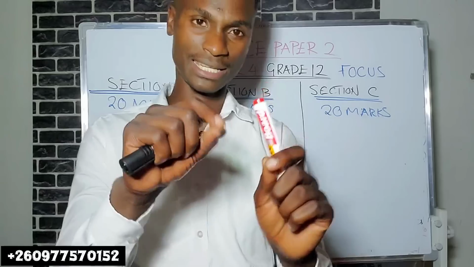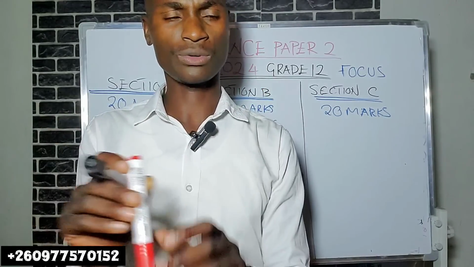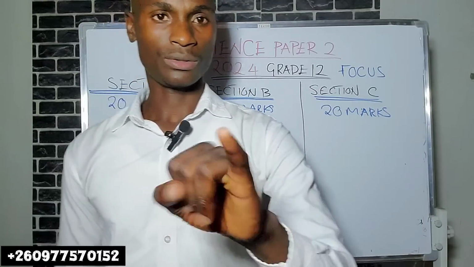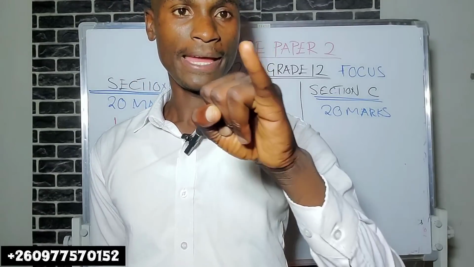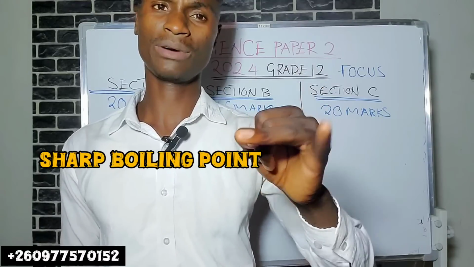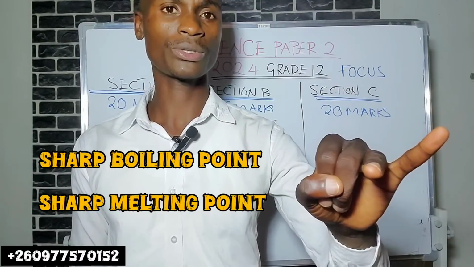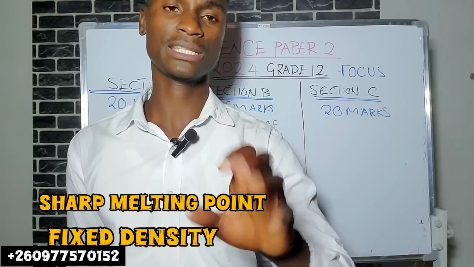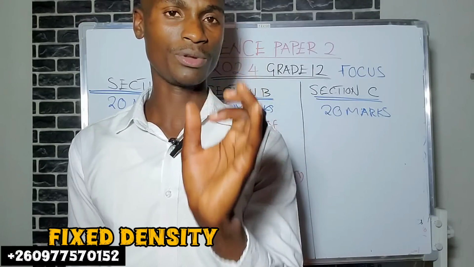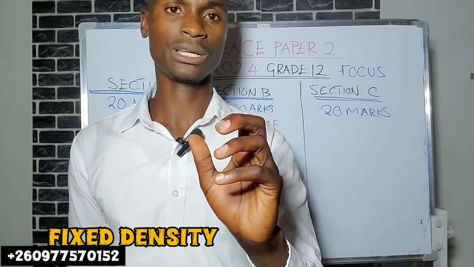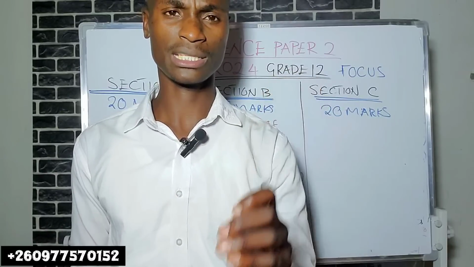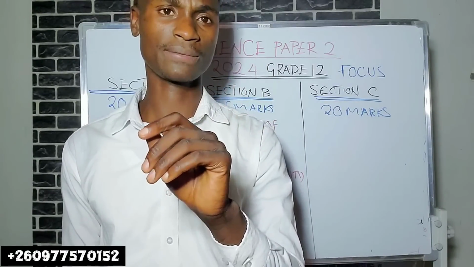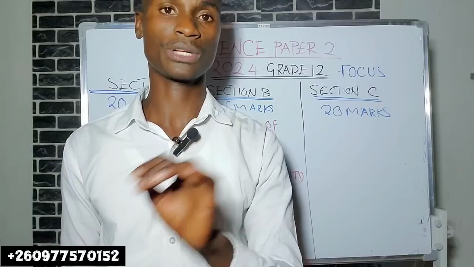Now, what do you test? What do you determine for you to know that this one is pure or not pure? Talk of a boiling point. Something which is pure has sharp boiling point. Melting point also is fixed. Sharp melting point. In terms of density, it has fixed density. If you know that when this one is pure, it weighs, let's say, 2 kg, then suddenly it's weighing 10 kg, you should ask yourself, I think there's something wrong with this product.